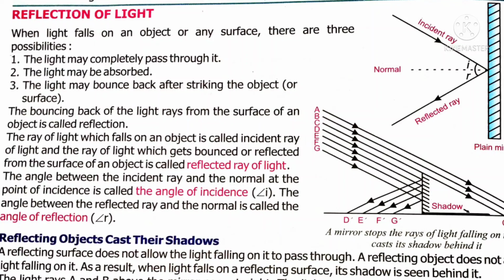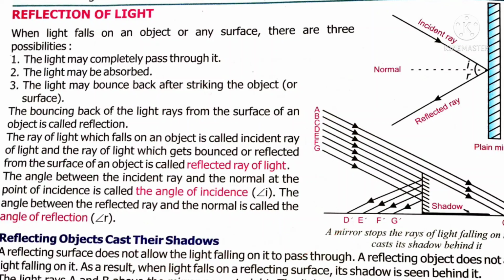Do you know what causes a shadow? When the light ray falls on an opaque medium, what will happen? It will not absorb the light. It will reflect all the light from the surface. Thus, it causes a shadow. A shadow is formed behind it. Look at this image. It is a mirror. One side is the reflecting surface, the other side is the non-reflecting surface.